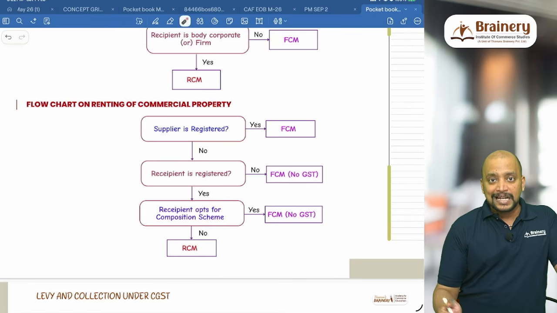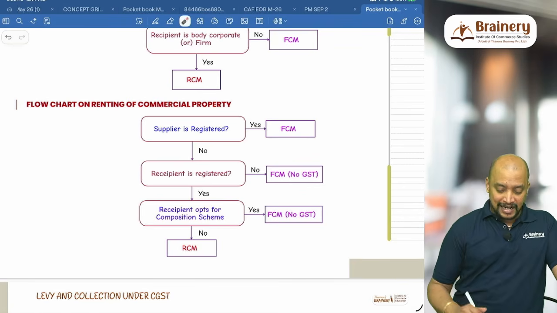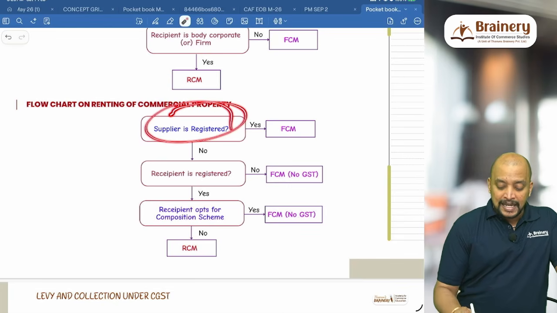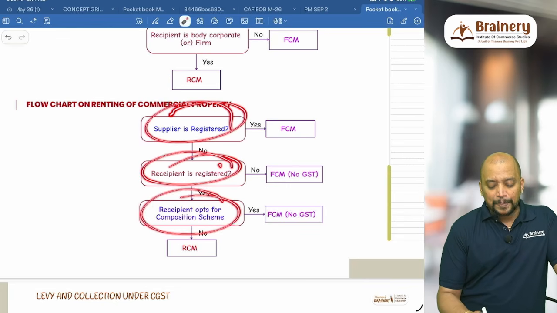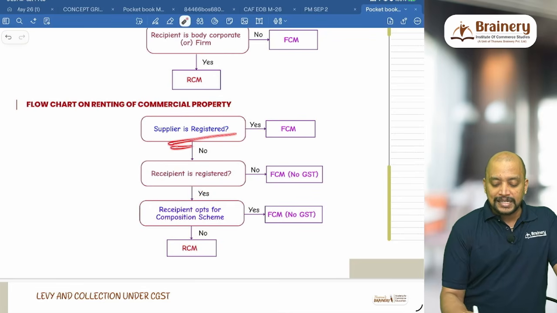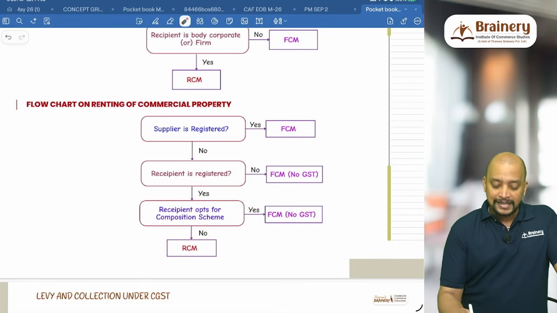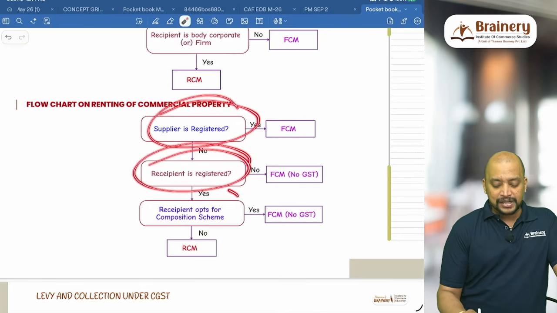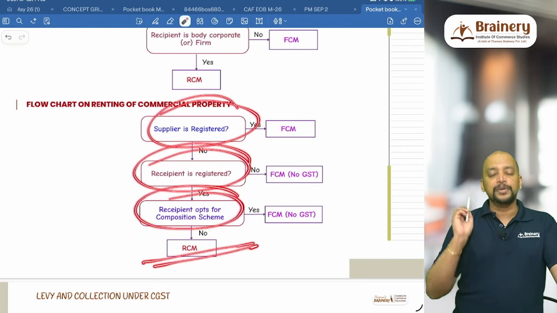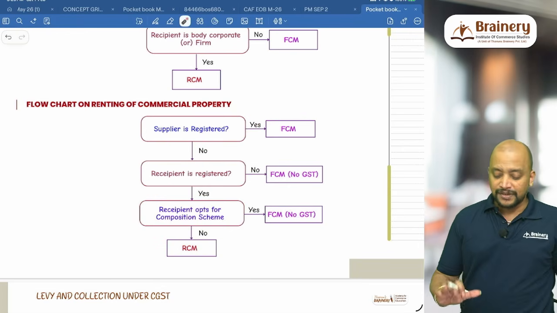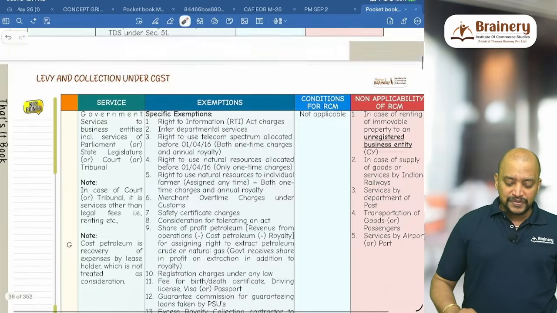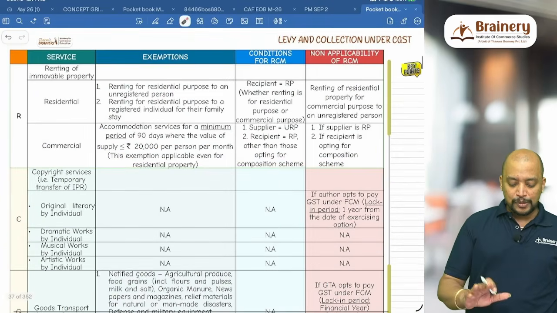But as the supplier is unregistered, there is no GST. Then next, the supplier is unregistered, the recipient is registered but opting for composition scheme, so conditions not satisfied, FCM. But as the supplier is unregistered, there is no GST. Supplier is unregistered, recipient is registered and not opting for composition scheme, then only it will be RCM. So this is the flowchart that you need to keep in mind. This is with respect to renting of immovable property.